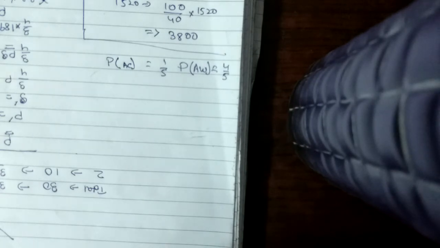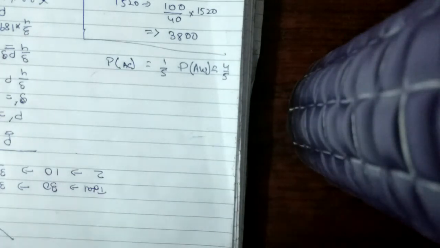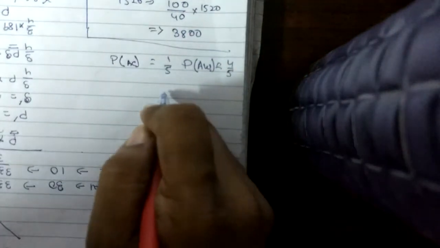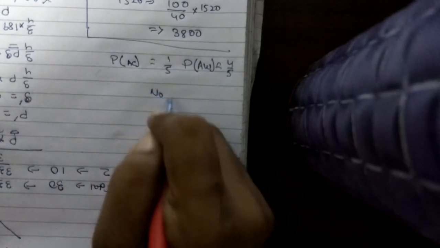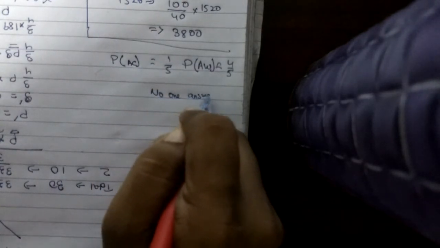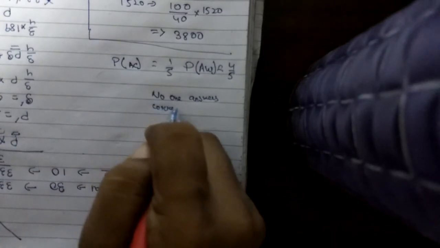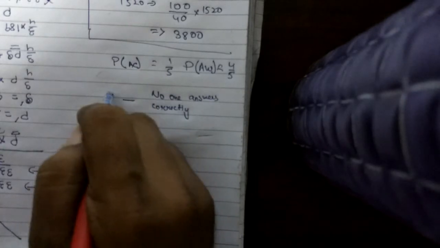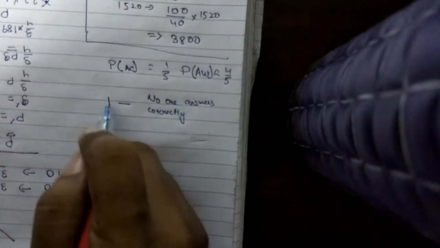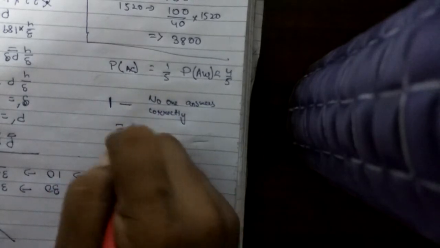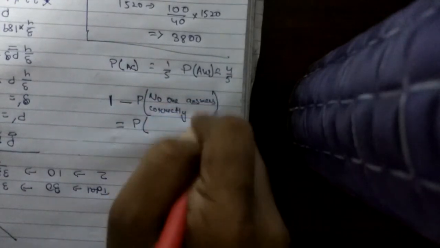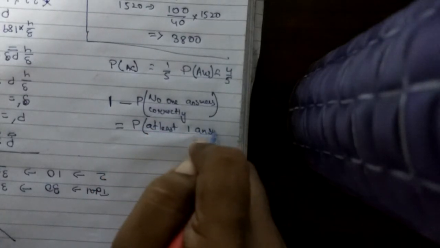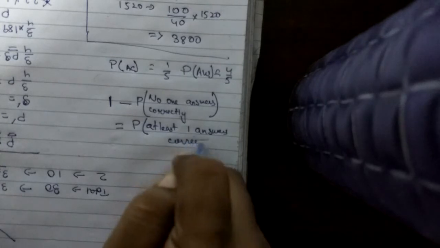But it does not take into account the part where nobody answers correctly. So if we just find out the cases in which no one answers correctly, and we subtract it from the total of all possible probabilities, that is 1, then we find the probability that at least one answers correctly.